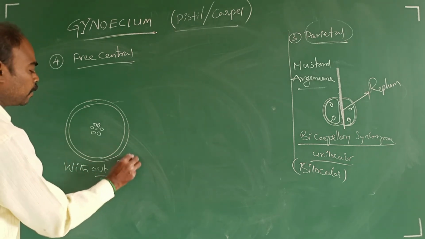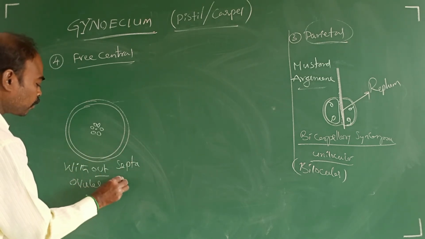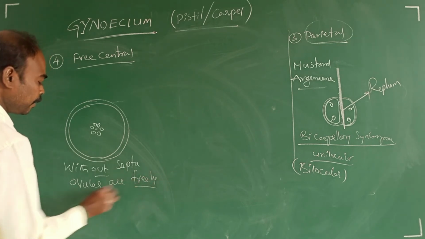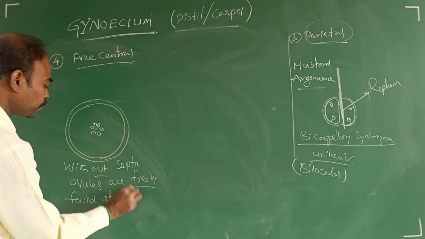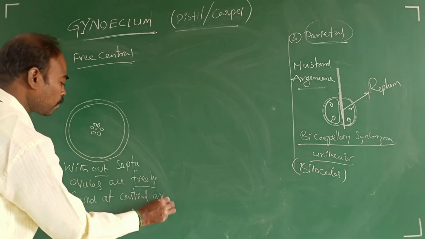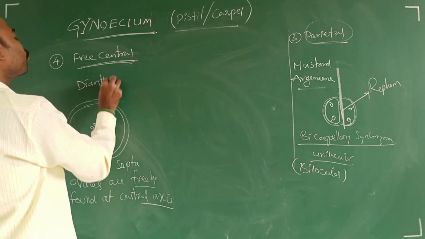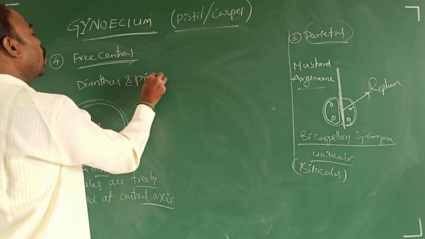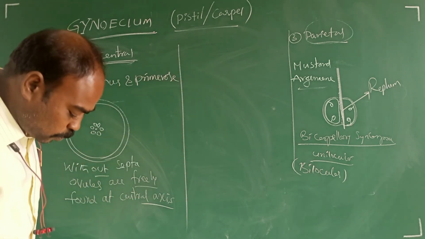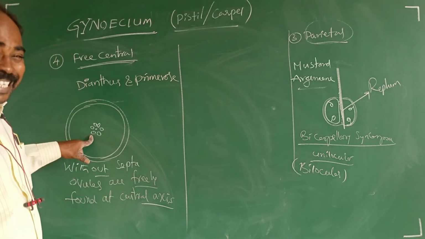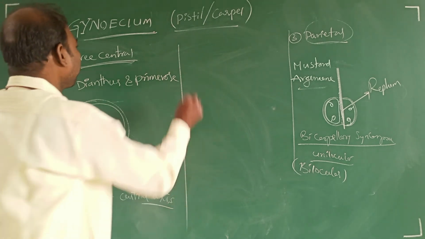Without septa, ovules are freely found at the center. So it is called free central, as in dianthus and primrose. In dianthus and primrose flowers, the central axis has ovules, but there is no septa, hence it is called free central.